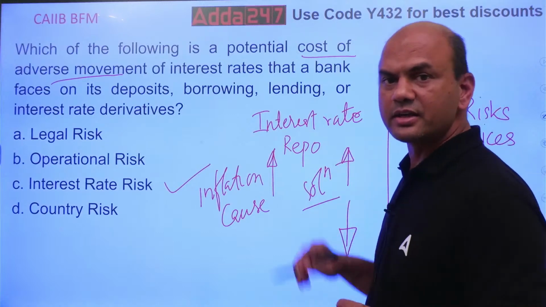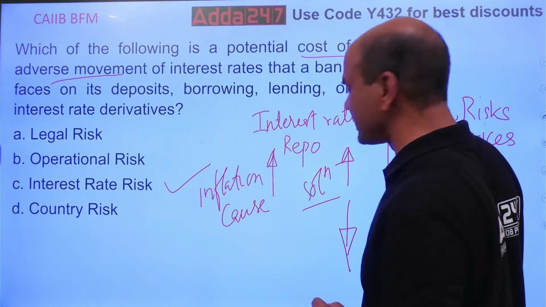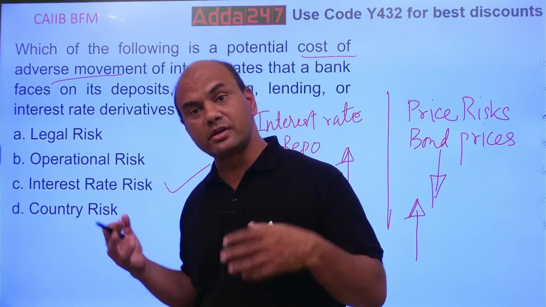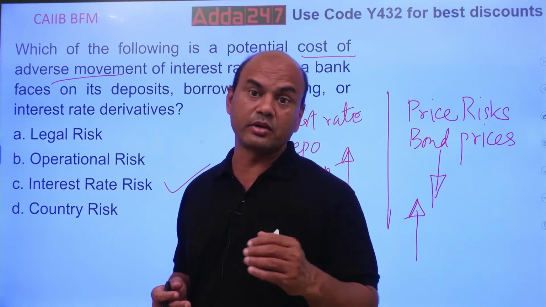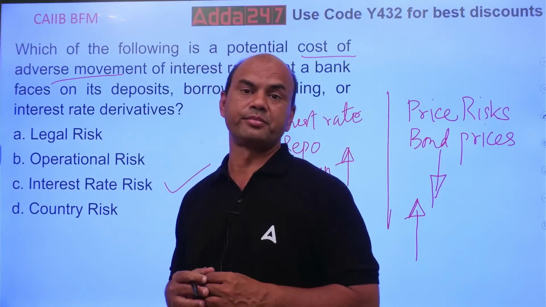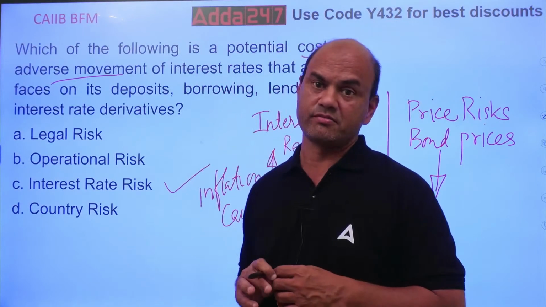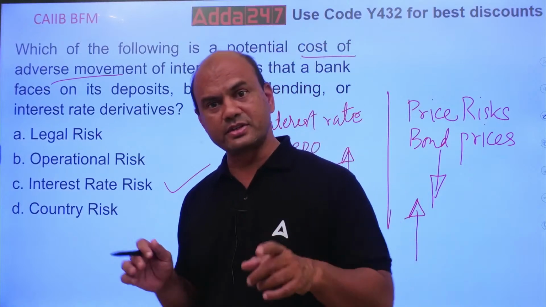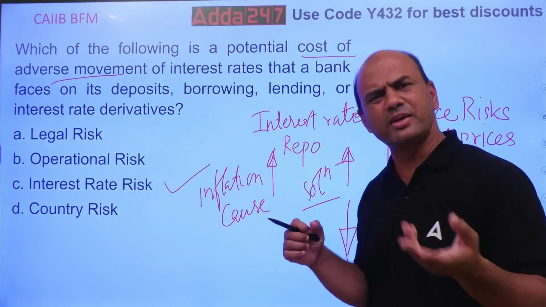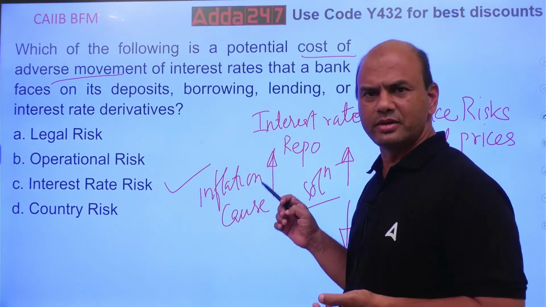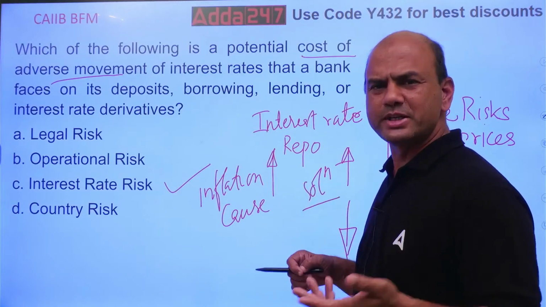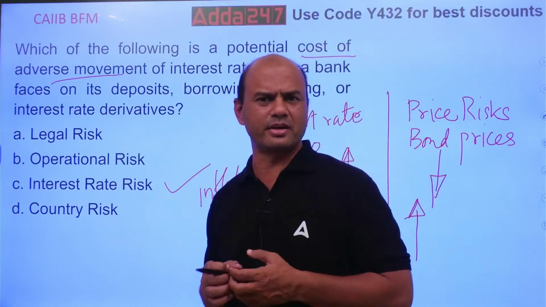But if they increase the interest rate, what happens? Your bond prices fall down. So bond prices fall down means what? Those who have purchased the bonds earlier, their prices are down, so they are in losses. So immediately the bond prices go down and people face losses. This is a linkage always. Kindly remember this. Inflation up, RBI or any central bank in the world will immediately increase the repo rate, or whichever benchmark they are following. They will increase the benchmark rates.